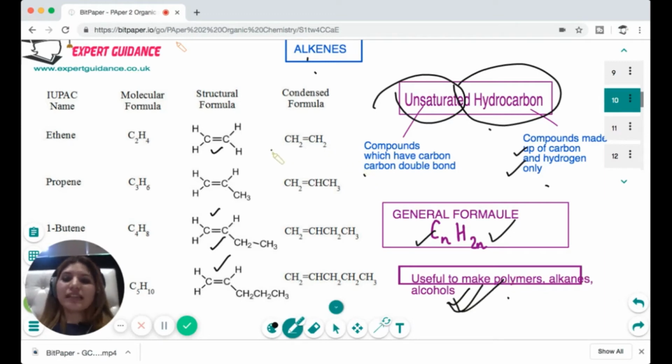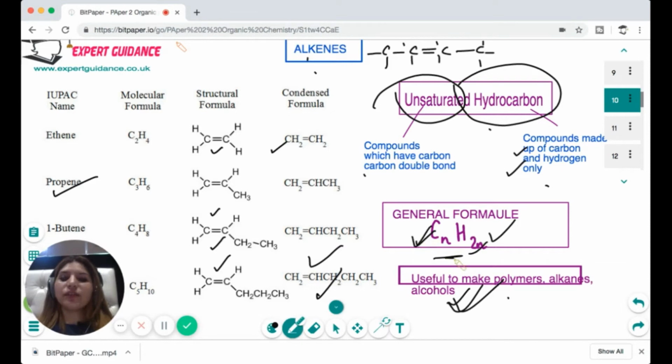So it always starts with ethene, then propene, butene, and pentene. You draw the number of carbons, put a double bond, and remember each carbon can make 4 bonds. So fill the rest of the valencies of the carbons with hydrogens, and you will see that the carbon and hydrogens are in the ratio 1:2.